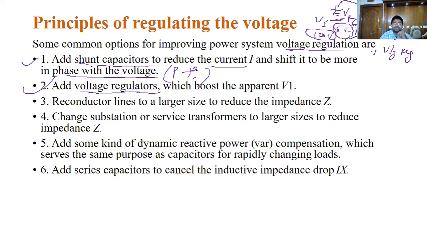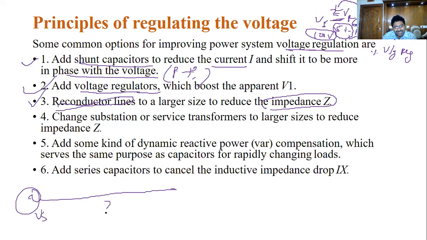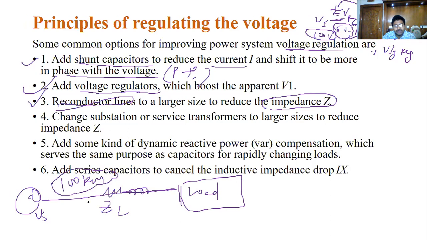Then what is the third case here? Reconductor lines to a larger size to reduce the impedance. What is this reconductor line? Very simply, we are transmitting from some source Vs, through ZL. So this is a 100 km line. What will happen here if the line length increases? The impedance also changes, varies. So we can reduce this one.